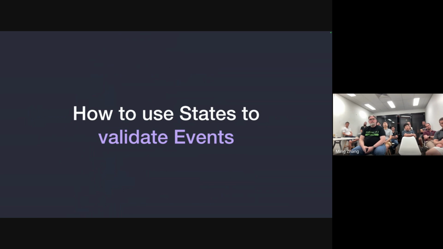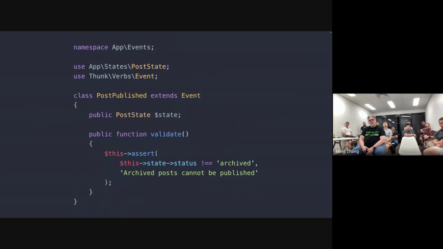To achieve this, we can use the validate method on an event. Inside that validate method, we can run assertions to make sure the state is in the correct state before we allow an event to fire. For example, imagine we have a post published event, and our post can have three possible statuses: draft, published, and archived. But we have a business rule that archived posts cannot be published again.